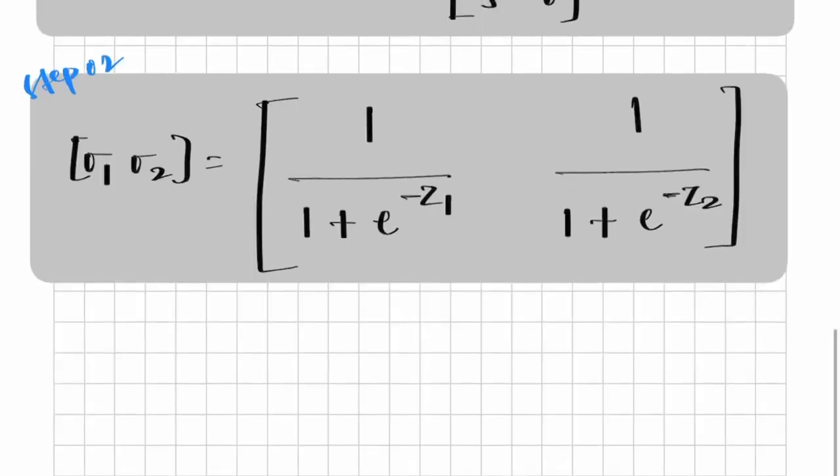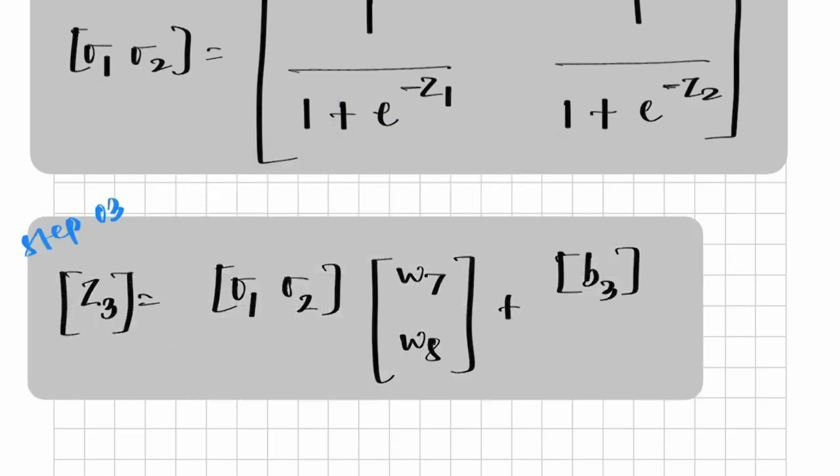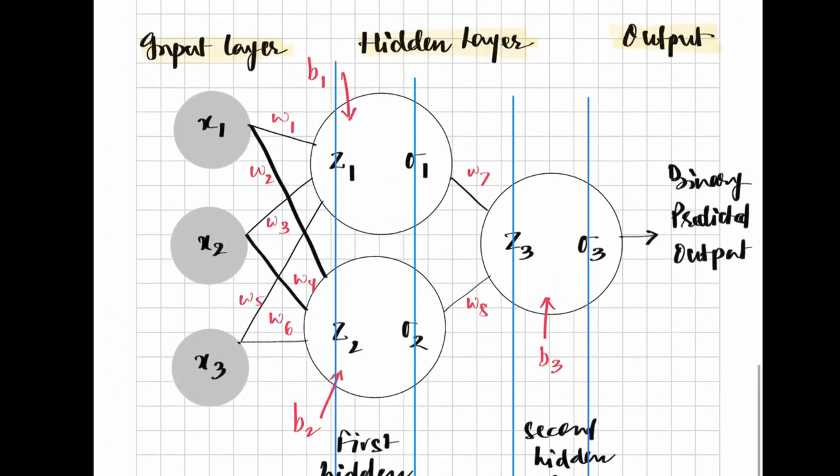Now let us move to step number 3. In step number 3, we will use the outputs of the first hidden layer to get the output of the second hidden layer. So before moving to step number 4, let me quickly explain step number 3. What we did is we used the output of the first hidden layer, that is sigma 1 and sigma 2, to calculate Z3, that is the linear combination of the second hidden layer.